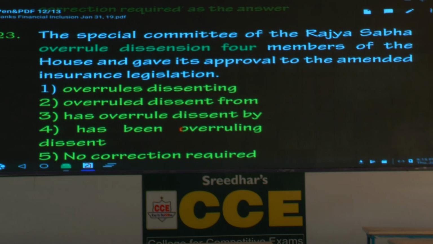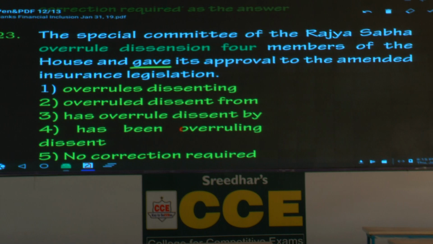Now the context is present or past. How can you say that? Very good. Please underline the verb gave. Then you have to consider the past expression. What is the first one? Overrules. Is it past? No. Overruled. This seems right. Hold that one.